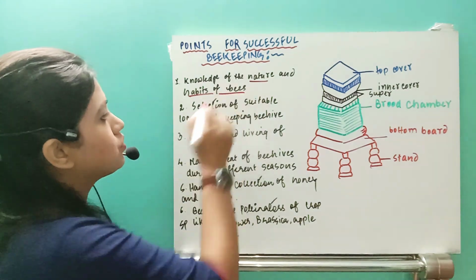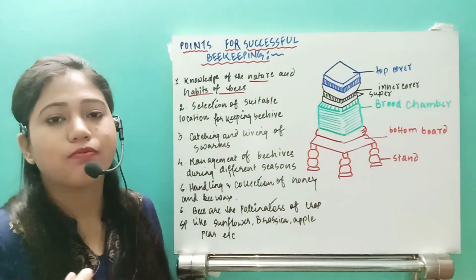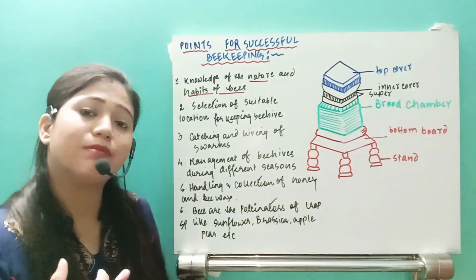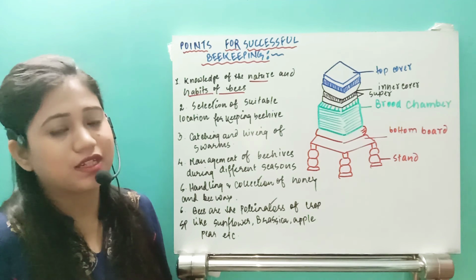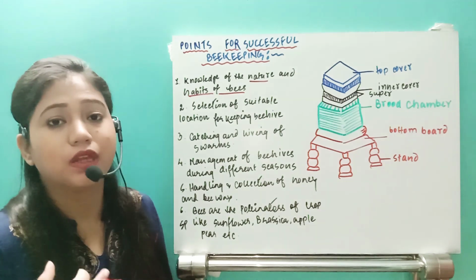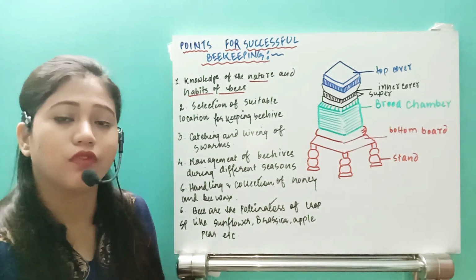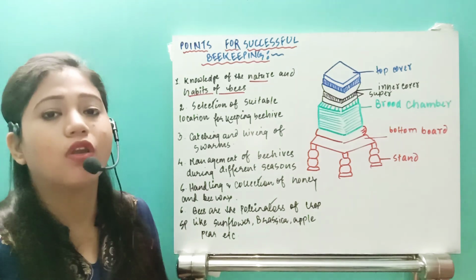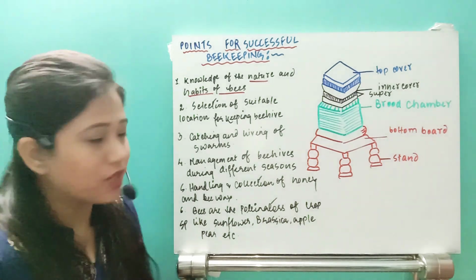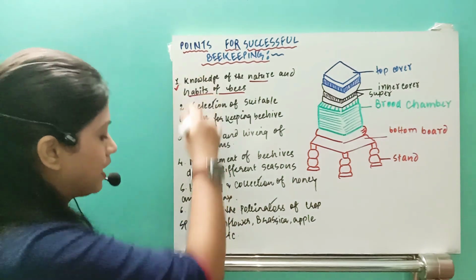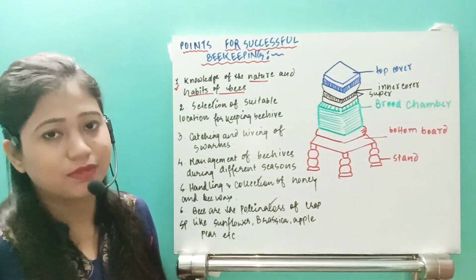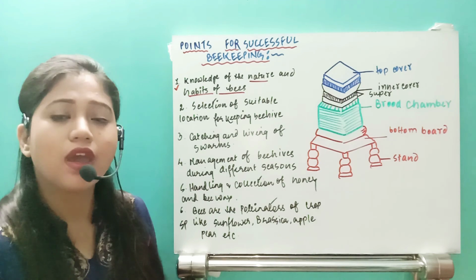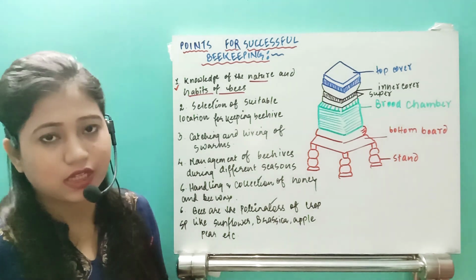Next one, habits of honeybee. That means what type of food it takes, what type of climatic conditions are actually suitable for the honeybees. So that thing I need to keep in my mind before going for apiculture or rearing of honeybee. Okay, so this is the first point. Exactly these points you have to write if it comes in your exam, that for successful beekeeping, how many things we need to take care of.